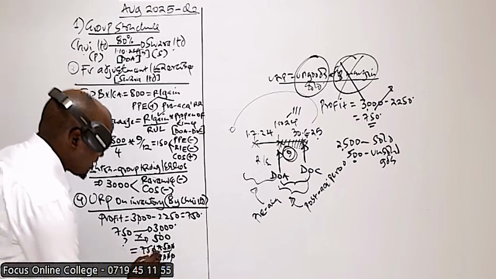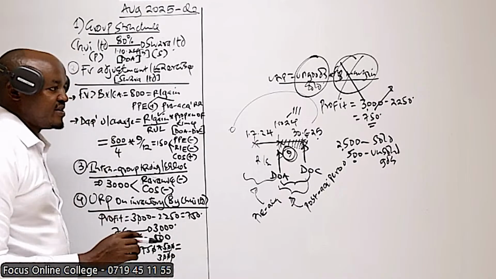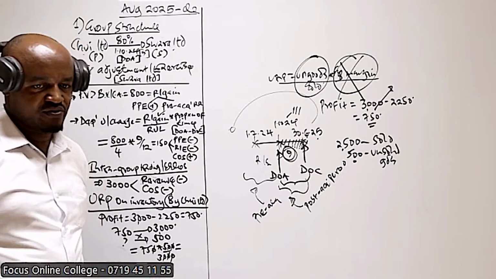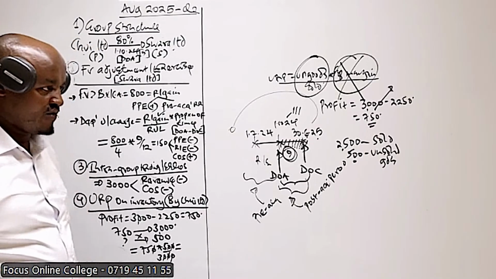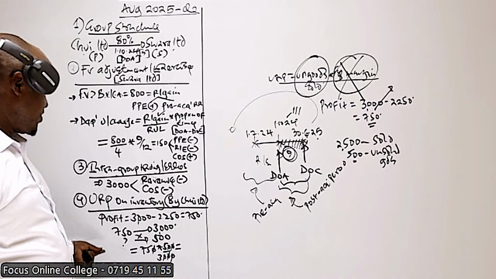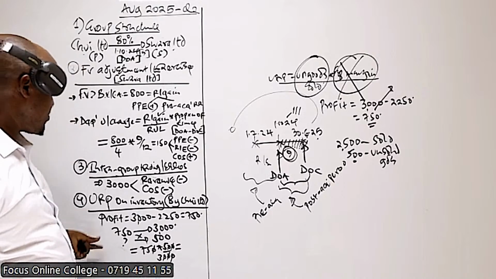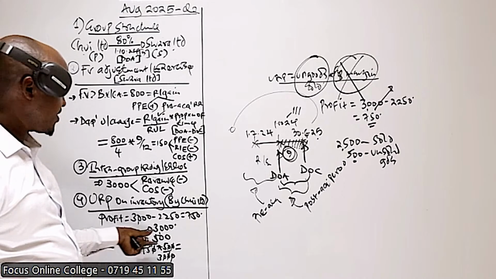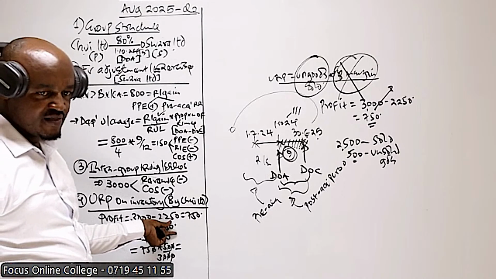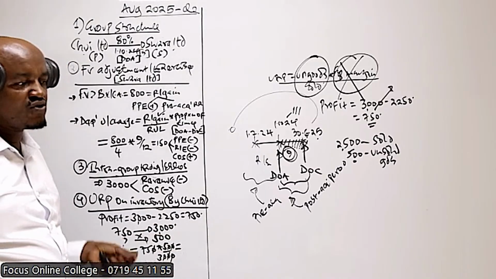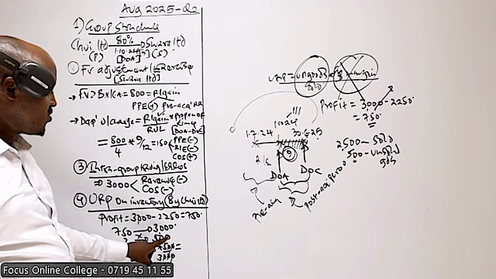Yes, I've said, mother, the figure of 3,750,000 is irrelevant in our case. That is just to confuse you, because what we just need to determine here is the profit not yet realized. We are saying this company made a profit of 750 after selling goods which had a value of 3 million. Now we are interested in the profit not yet realized. The profit which will not be realized will be based on the goods not yet sold.